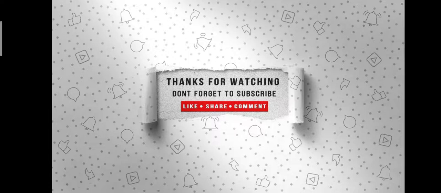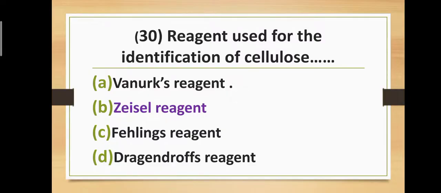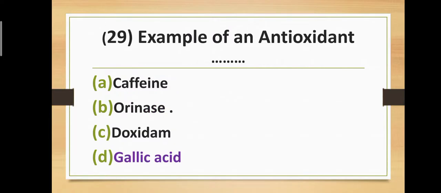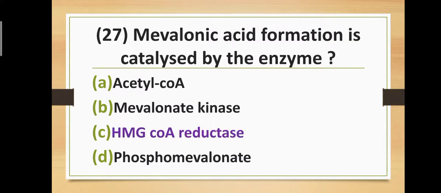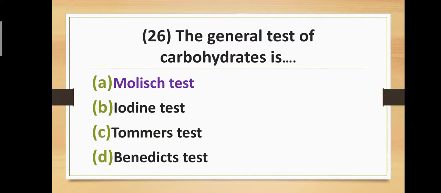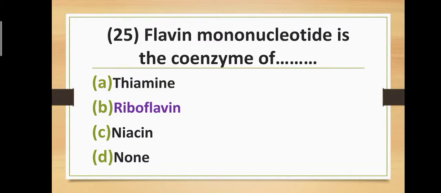Thank you guys. Let's see once again all the questions in just 2 minutes. Reagent used for the identification of cellulose is Schweizer's reagent. Gallic acid is an example of antioxidant. Scurvy is the deficiency symptom of vitamin C. Mevalonic acid formation is catalyzed by the enzyme HMG-CoA reductase. The general test of carbohydrate is Molisch test. Flavin mononucleotide is the coenzyme of riboflavin.